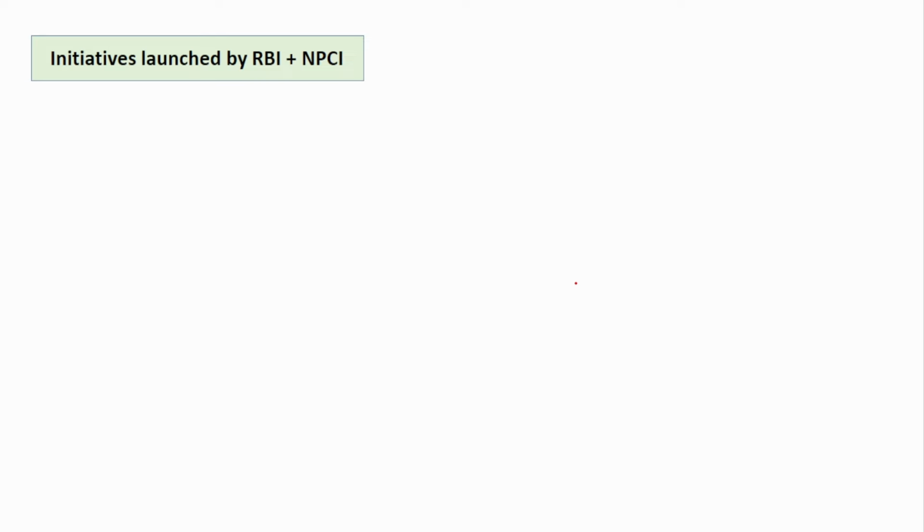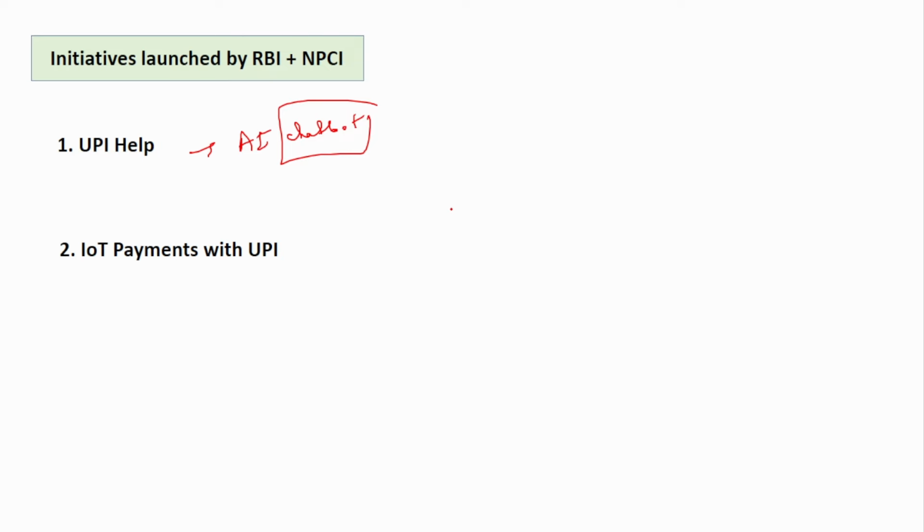Next, various initiatives have been launched by the Reserve Bank of India and the National Payments Corporation. So what are these initiatives? First is UPI Help. This is nothing but an AI enabled chatbot. Suppose your transaction has not been completed, it has been stuck, or you want to raise a complaint, you don't have to wait for the banking facilities. You can raise it using this AI chatbot itself. That is the purpose of this UPI Help.